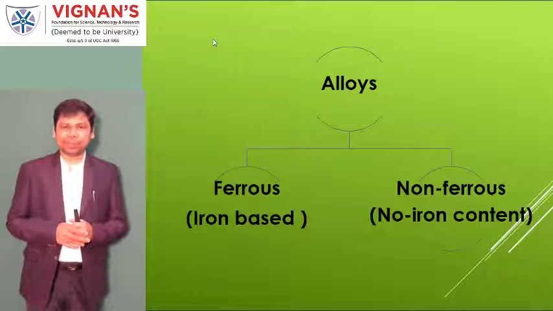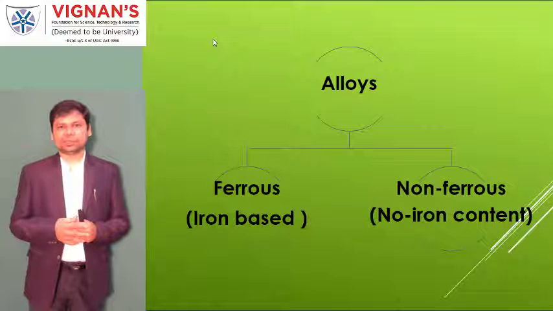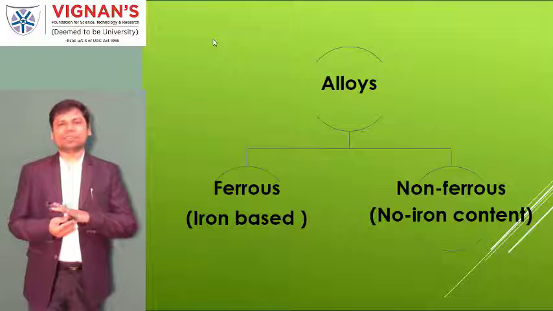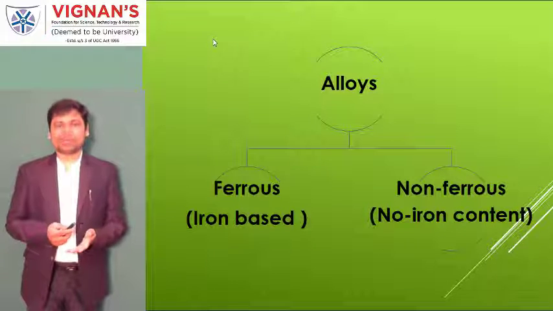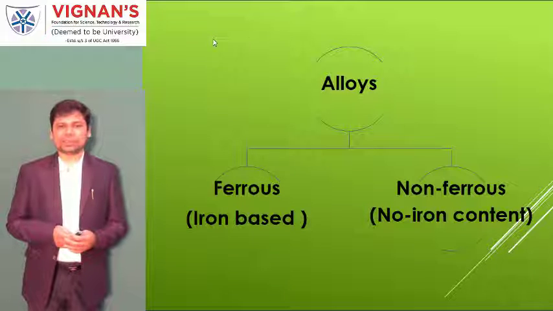So what will happen? Yes, it forms iron oxide. A chemical reaction happens and iron oxide forms on the metal surface. The iron oxide is nothing but rust. And rust is a drawback.